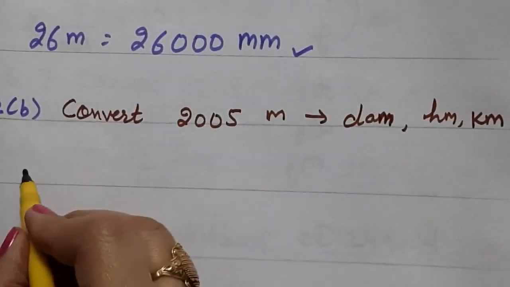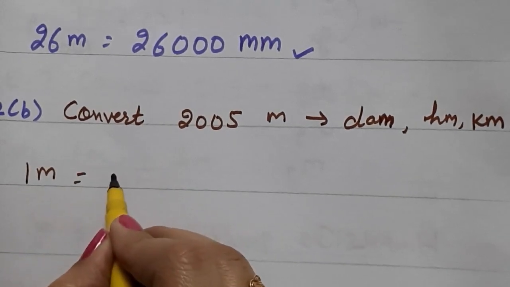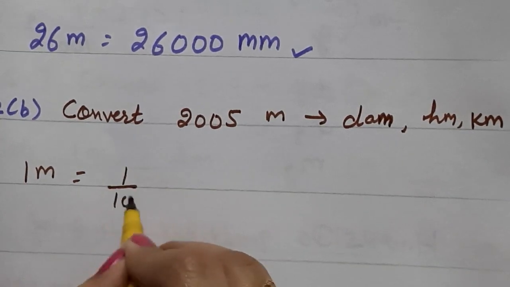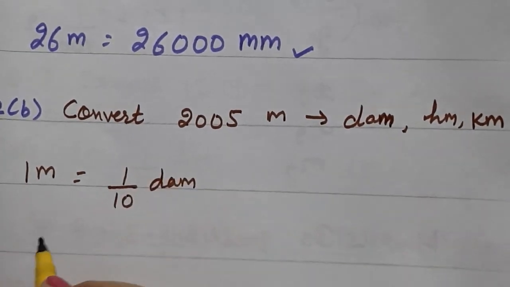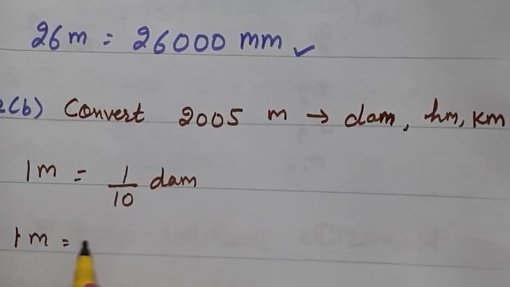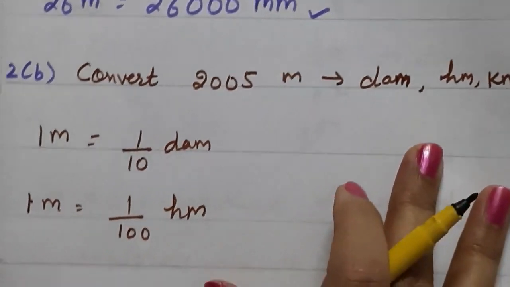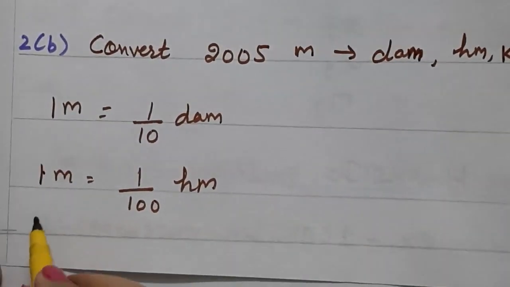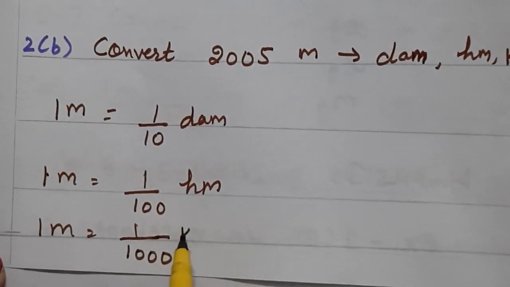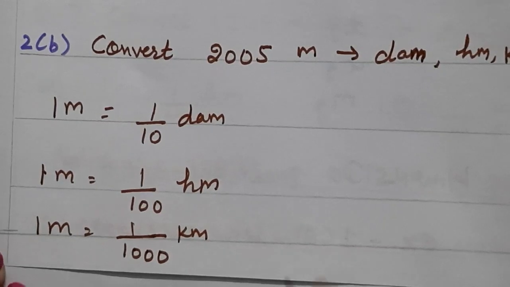So you have to write down the formulas first. 1 meter is equal to 1 upon 10 decameter. And then the next formula is 1 meter is equal to 1 upon 100 hectometer. And the next formula is 1 meter is equal to 1 upon 1000 kilometer. First of all, you should know the formulas.